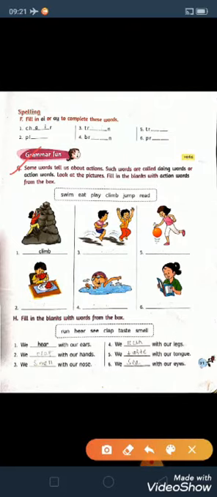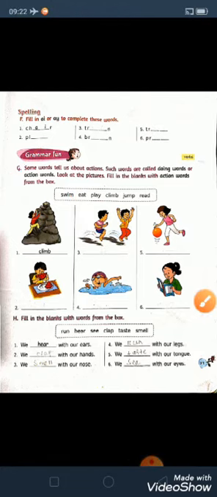Some words tell us about actions. Such words are called doing words or action words. Look at the pictures. Fill in the blanks with action words from the box. Children, in previous class we had read about the naming words. Now we will know the action words. Action words means we can say it as a doing word also.